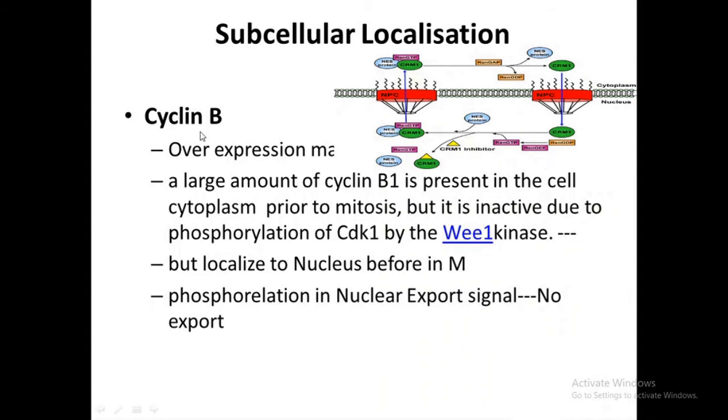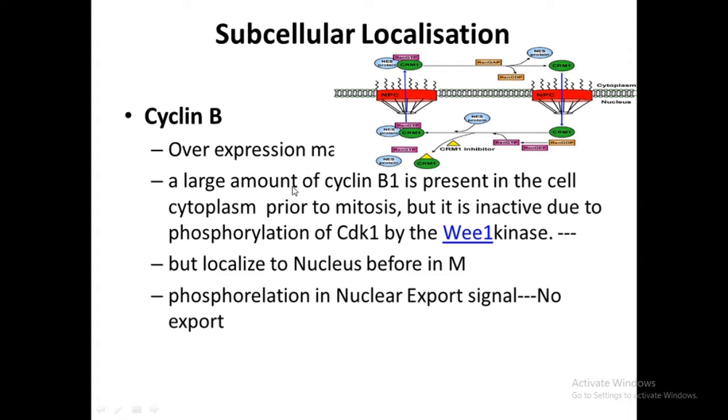For example, in the case of cyclin B, they may be transported from the nucleoplasm into the cytoplasm. That means during most of the time, a large amount of cyclin B is present in the cell cytoplasm, and in that cytoplasm they remain inactive.